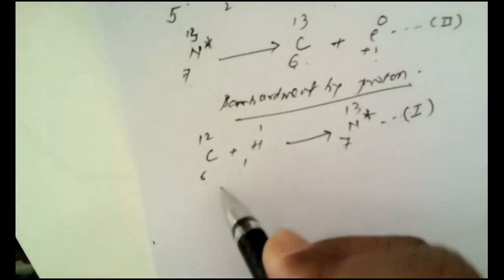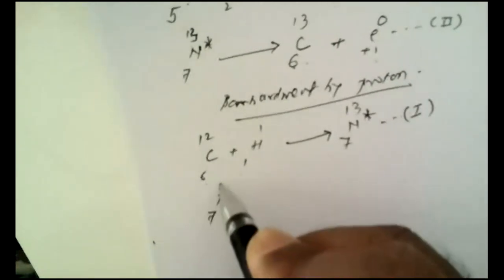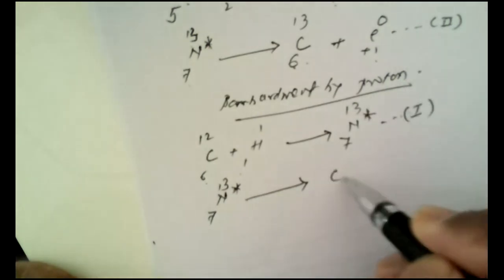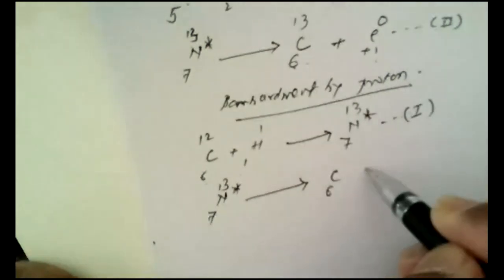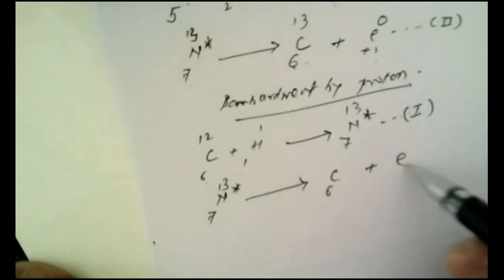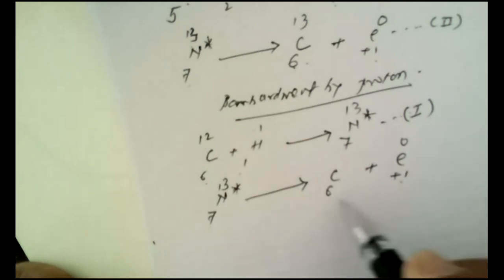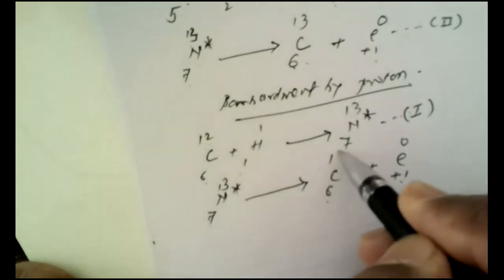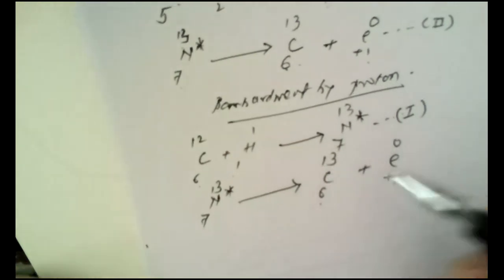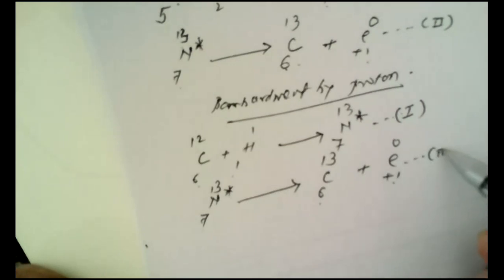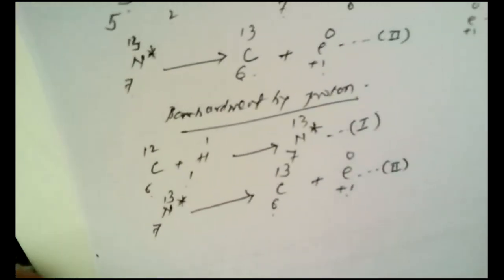The second step of this reaction: this radio-nitrogen 7N13 continuously disintegrates to form a stable product. Here, again, a positron is formed. That means 7 minus 1 is 6, 13 as it is. So carbon 6C13 has been produced. So this yields carbon 6C13. This is the second step of the reaction.